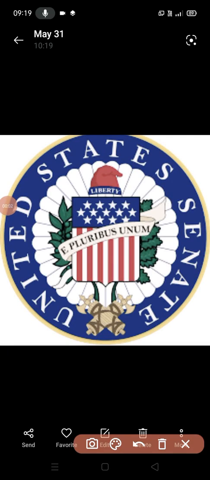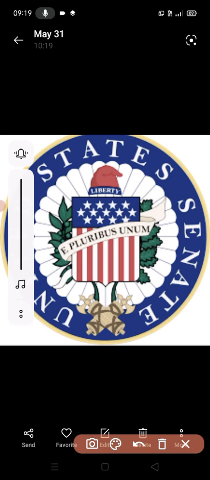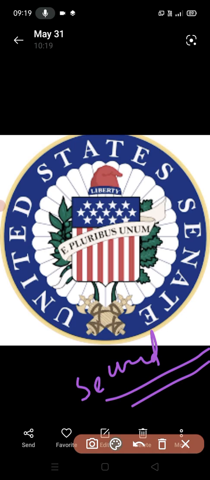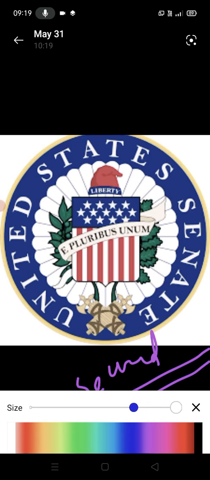Hello guys, today we are going to do the US Senate. That is the topic which is left. You can see this is the logo of the United States Senate. Now we will learn why the Senate is the second house but the most powerful house. How can we do it?